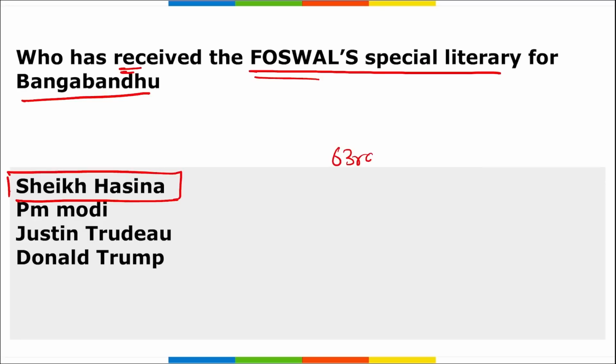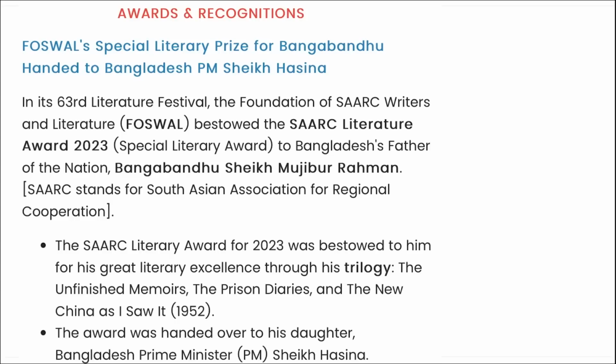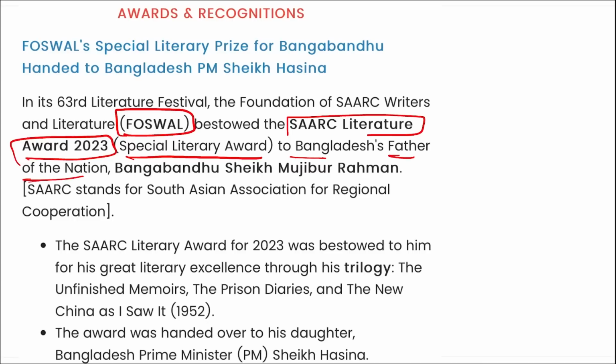During the 63rd Literature Festival, the Foundation of SAARC Writers and Literature, that is Foswal, bestowed the SAARC Literature Award 2023, which is the special literary award also, and this was awarded to the Bangladesh Prime Minister's father, who is also known as the father of the nation, Bangabandhu Sheikh Mujibur Rahman, and on the basis of him only, his daughter received this prize.